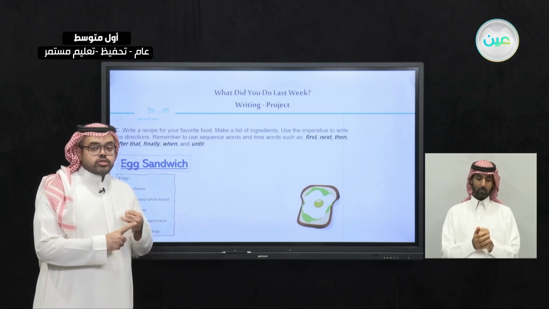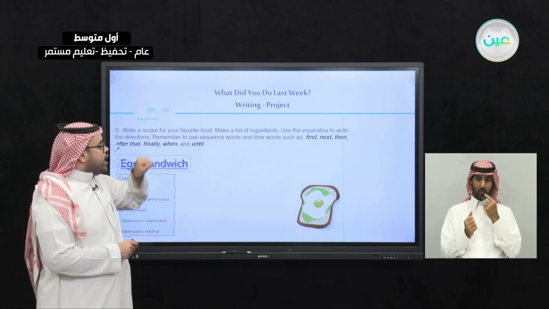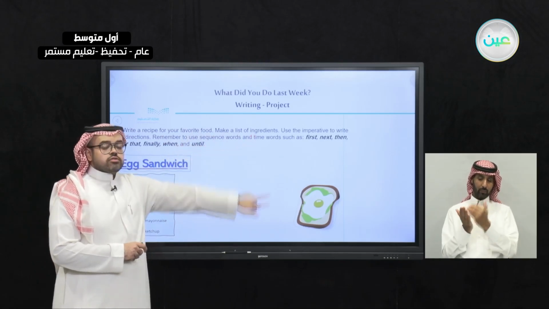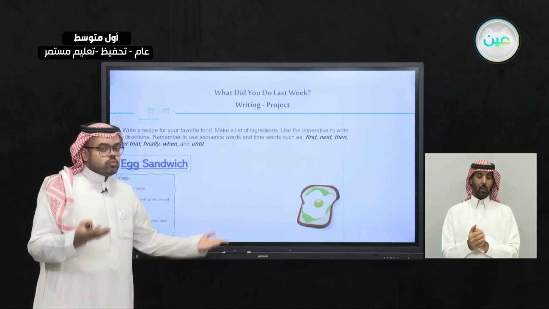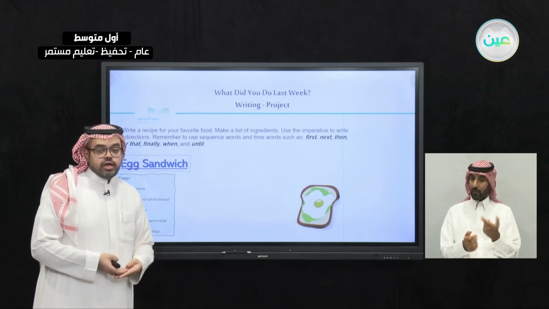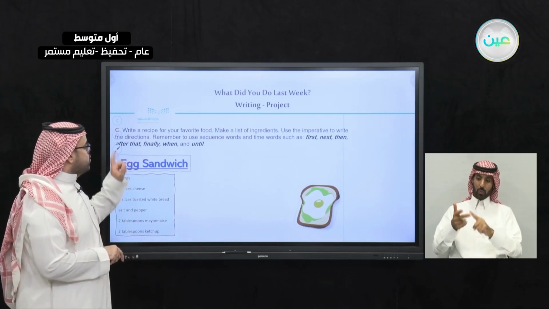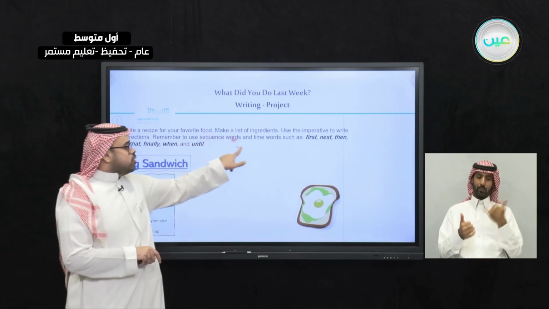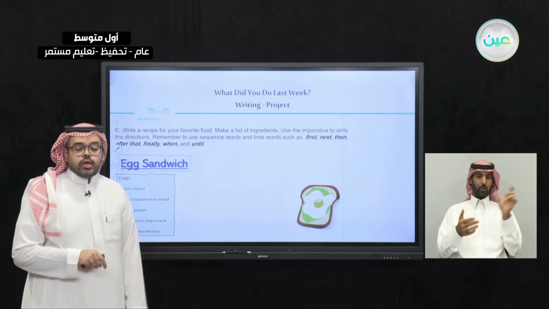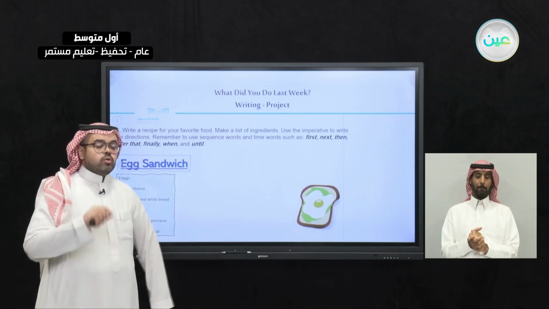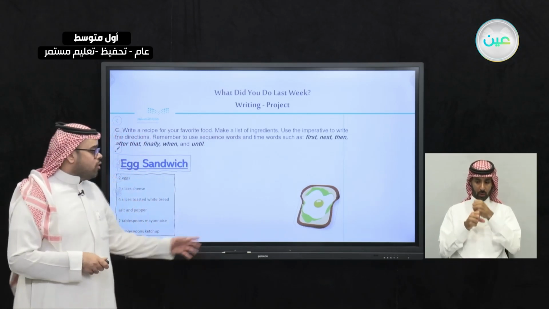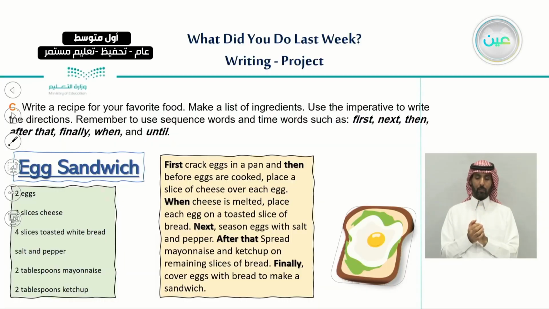So now I chose my favorite food, and I made a list of the ingredients. So what's left? We need to write down the directions, but not only writing them down, we should also use the sequence words. It's very important that we use the sequence words when we are talking about how to make an egg sandwich. So these are the directions. I put them in a paragraph and not in separate steps like 1, 2, as we can see in exercise B.